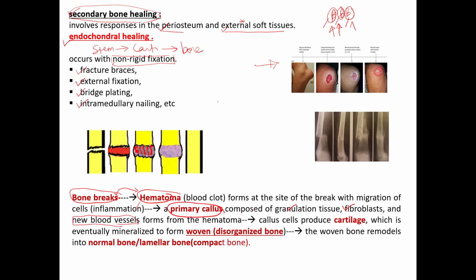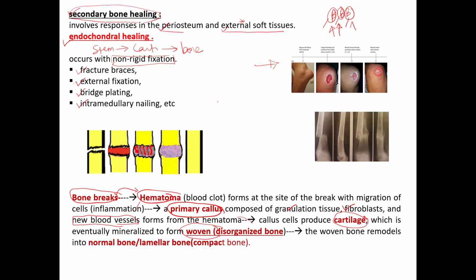So then primary callus, over the period of time, due to formation of cartilaginous cells, that is chondrocytes, forms the cartilage. This cartilage then start mineralization and bone formation and forms the unorganized bone, which is called as woven bone. आपको याद होगा, woven bone is something like a cotton balls.